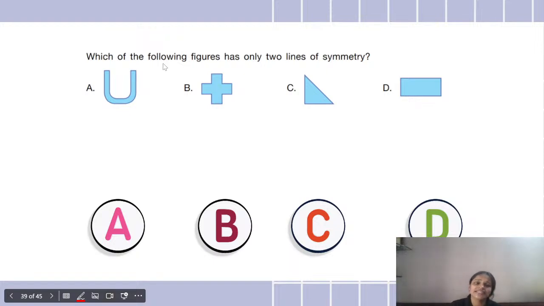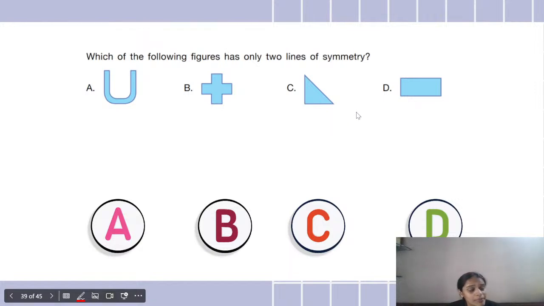Come on now, let's answer this question, children. Can I divide U into 2 halves, or can I divide this plus sign into 2 halves? Can I divide this triangle and make 2 symmetrical lines? Can I divide this rectangle and make 2 symmetrical lines? Only 2 lines of symmetry, okay? Not even more than that. Only 2 lines of symmetry.